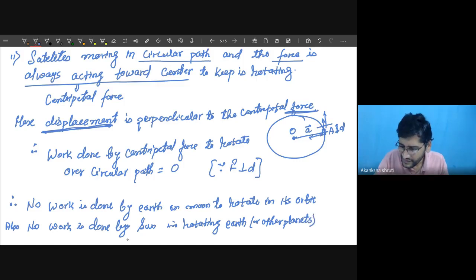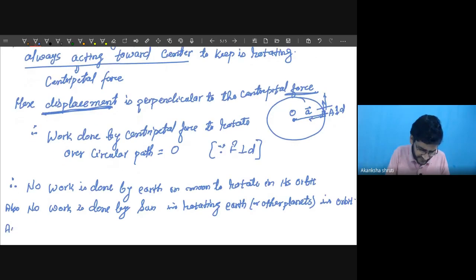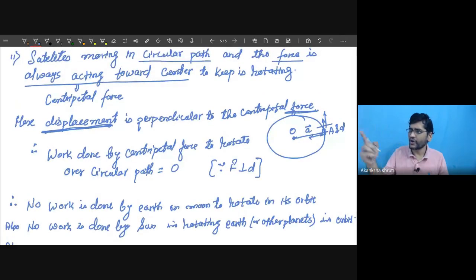Around in circular orbit, in orbit, that we are knowing in the solar system. Also, no work is done while you are rotating an object on a circular path through a string or through any motor or any kind of thing.